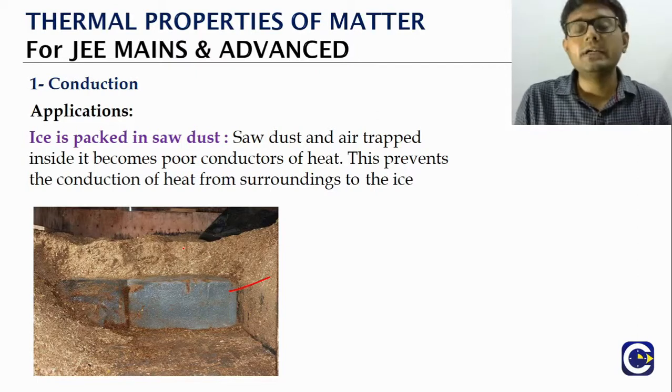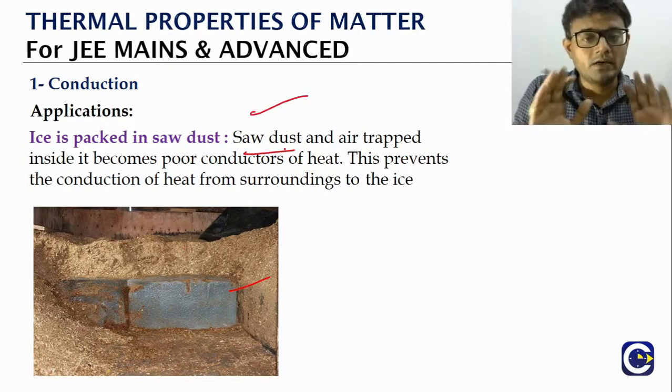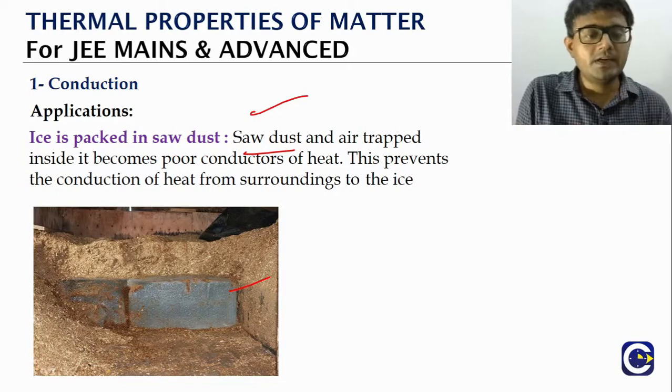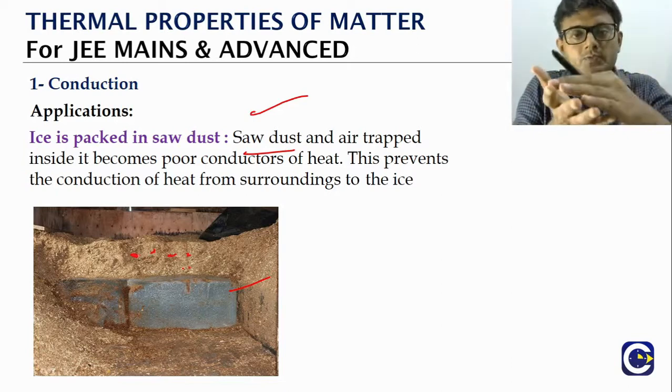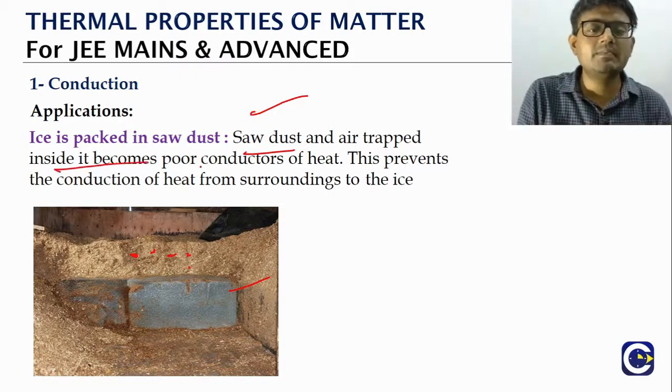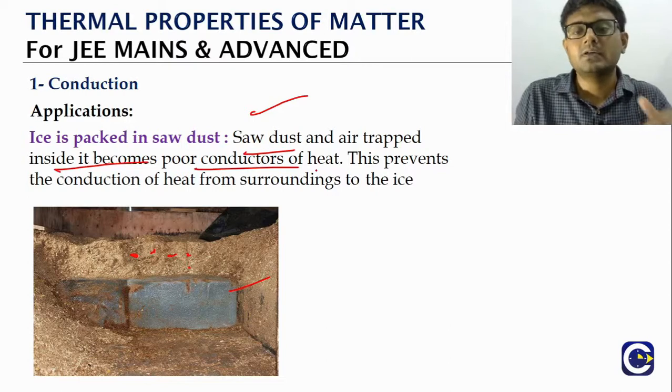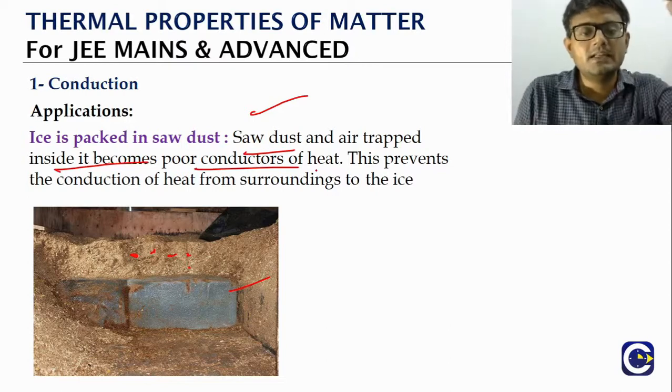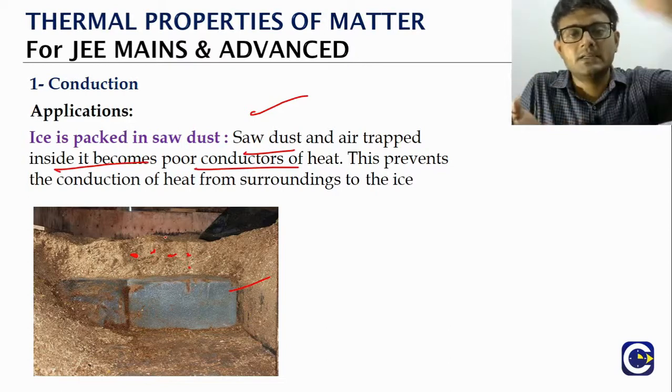So why do we do it? Again, sawdust is a poor conductor of heat, that is one. On top of it, the sawdust will not be a very close packing. There will be air trapped inside, and that will make it an even poorer conductor of heat. As a result, there will be no exchange of heat between the ice and the surrounding, because the surrounding is at high temperature.